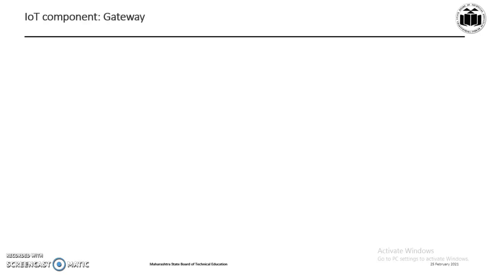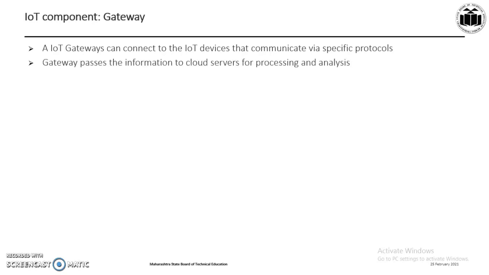The next component in the IoT system is a gateway. A IoT gateway can connect IoT devices that communicate through specific protocols. The function of gateway is to pass the information to the cloud servers for processing and analysis. Adding intelligent and embedded control to the gateways can simplify IoT device design by providing access to shared processing resources. IoT gateways have evolved to perform many tasks from simple data filtering to visualization and complex analytics. The smart devices are helping power the current wave of IoT expansion.